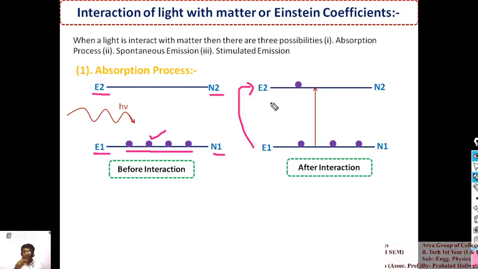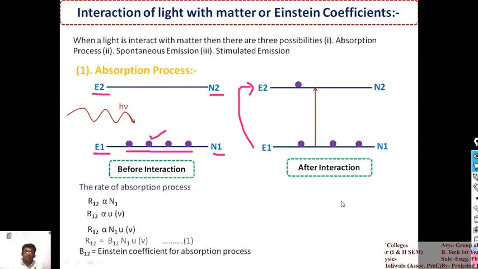Here the rate of the absorption process depends upon the number of atoms in the ground state energy level. The number of electrons at the ground state is the population, so here I am considering the population as N1.